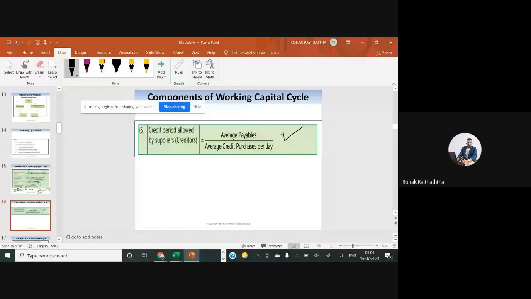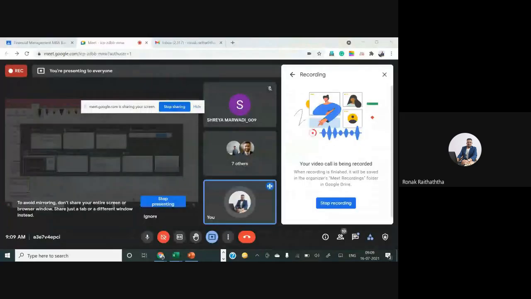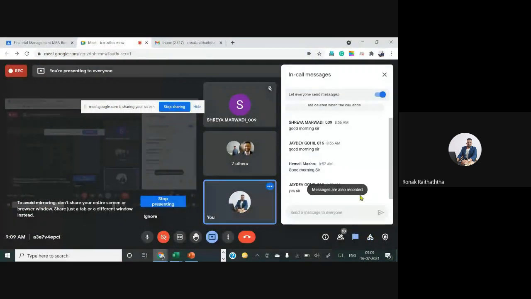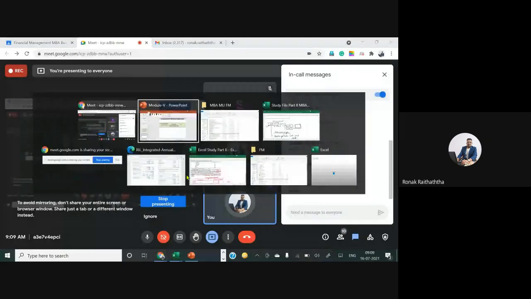May I have confirmation that till now we are absolutely clear? Is everything clear till here? Received from Jaydev. Others please. Shall I move ahead? Once we do the practical question, I guess there will be better clarity. Nothing to be worried about. Good. Received from Miss Shreya as well. Nice. Let's move ahead. Let's go to a question straight away.